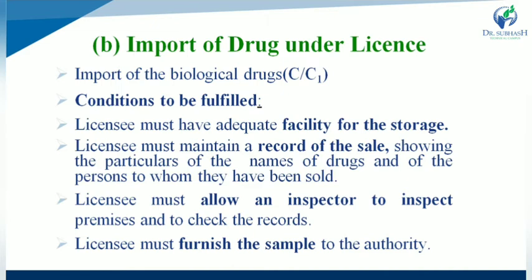So the licensee maintains the record of sale, and in the record they maintain the name of the drug substance which is sold, and the person to whom it has been sold. Second one, licensee must allow an inspector. What is the role of the inspector? They inspect premises as well as check the records. While the licensee or applicant must furnish the sample to the authority.